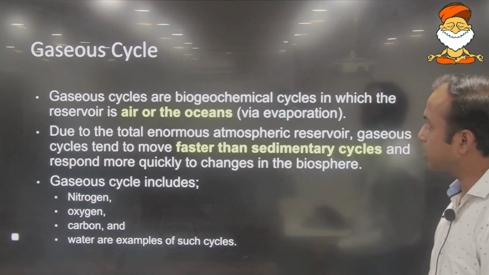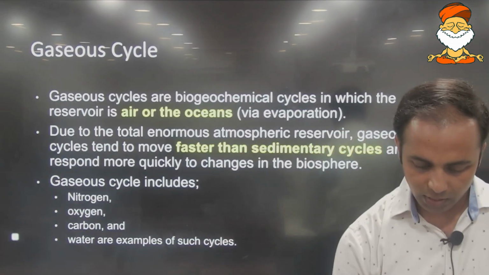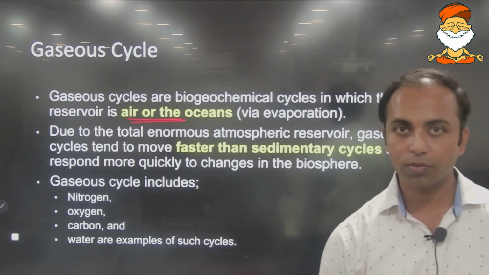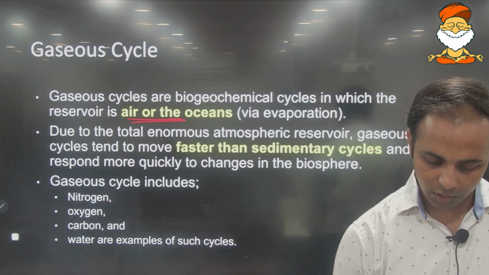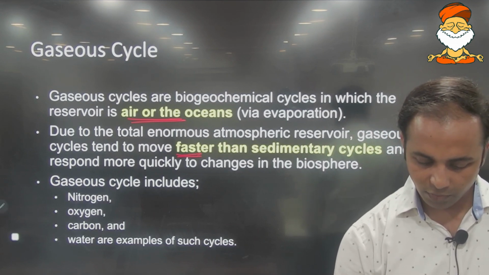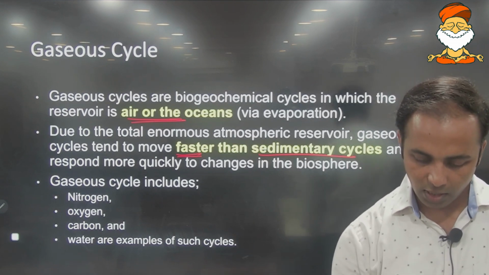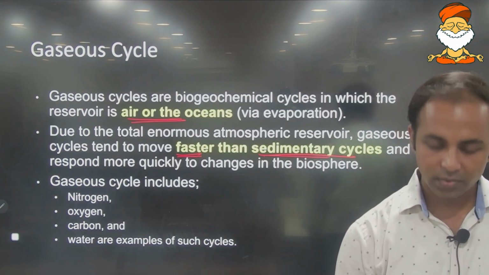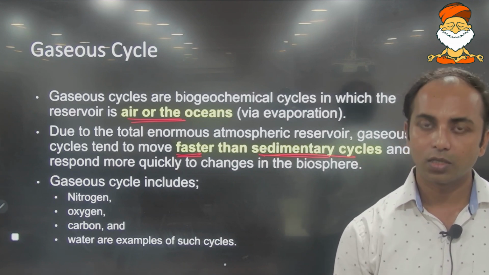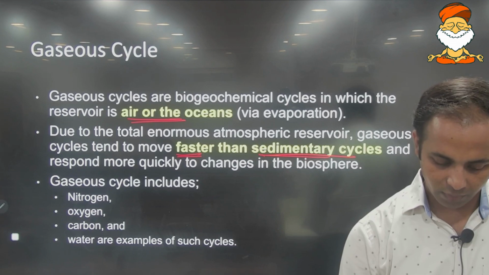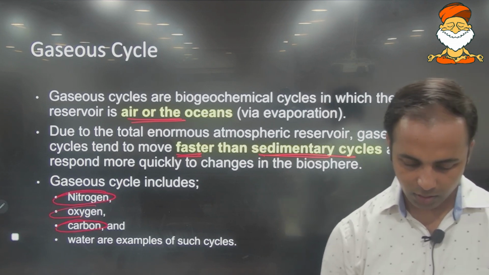So in general, carbon cycle is basically a gaseous cycle which either initiates from the atmosphere or the ocean via evaporation. Carbon cycle, or any of the gaseous cycles, is relatively faster as compared to the sedimentary cycle. As I said, none of the cycles is 100% complete. So is the case with the gaseous cycle. Our focus will be on these two, that is nitrogen and carbon.